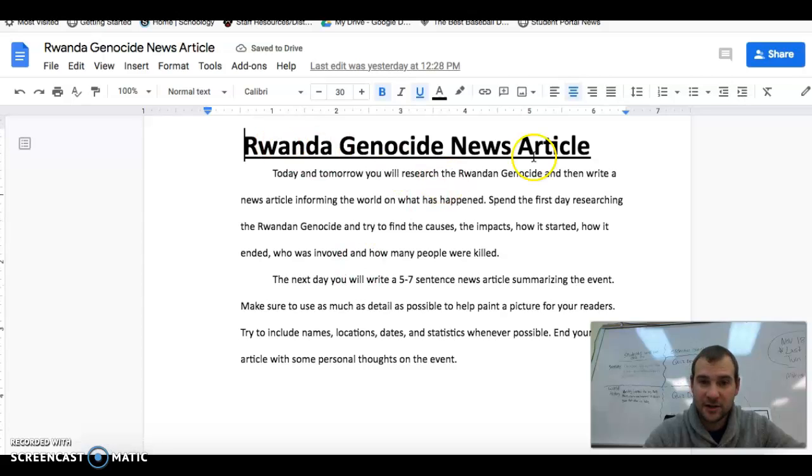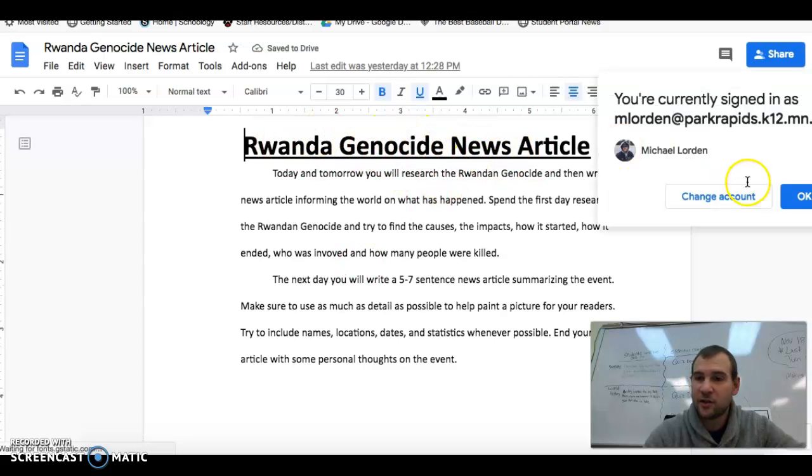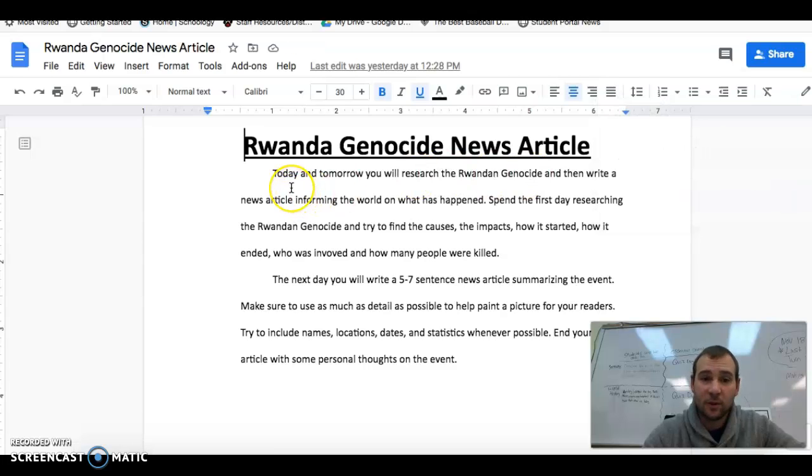Here's the directions. You guys are basically going to be creating your own news article. So the directions read, today and tomorrow you will research the Rwandan genocide and then write a news article informing the world on what has happened. Spend the first day researching the Rwandan genocide and try to find the causes, the impacts, how it started, how it ended, who was involved, how many people were killed, and other information. So that's today. Today's the first part. You're just going to be researching.